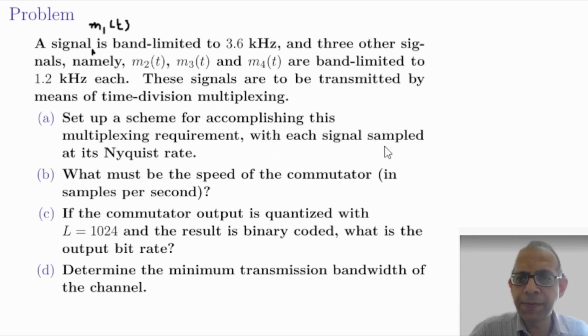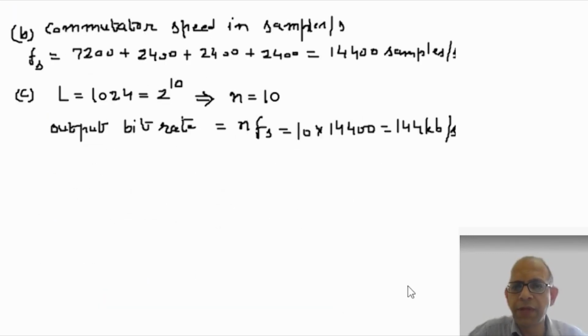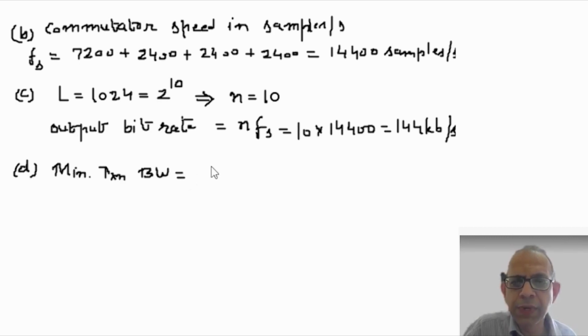And finally, determine the minimum transmission bandwidth of the channel. The minimum transmission bandwidth is equal to n fs by 2. We know that 1 hertz of channel bandwidth can support 2 independent pieces of information per second.